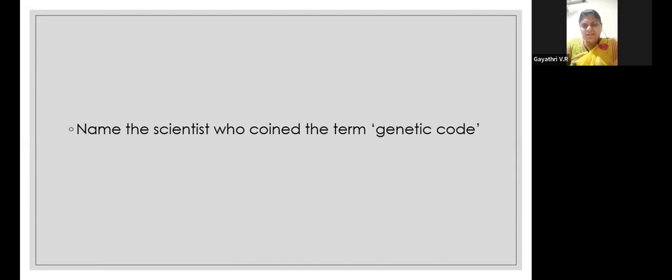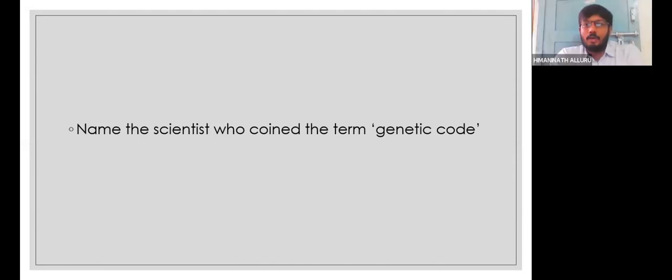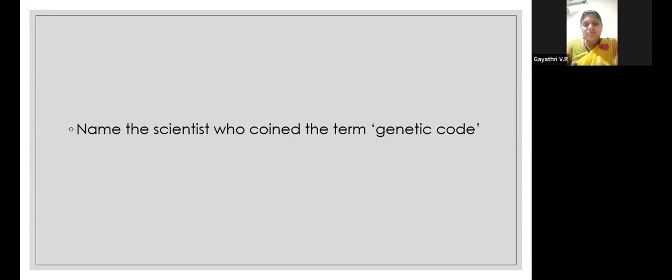Marshall Nirenberg, sir, the same person, the scientist who coined the term genetic code? Yes, ma'am, we saw it in the previous slides also. Actually, the term was coined by George Gamow.